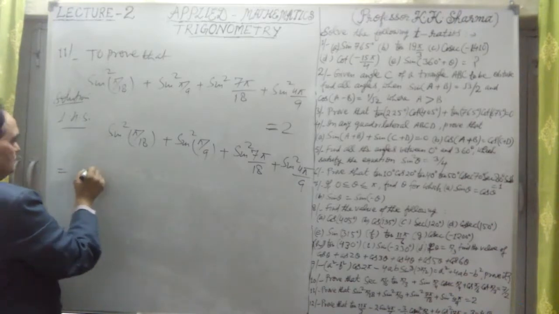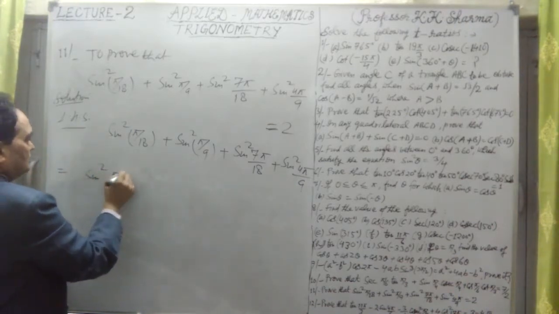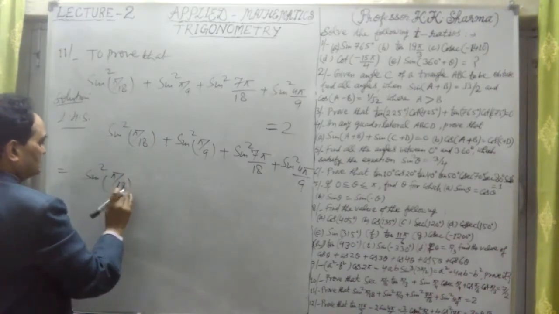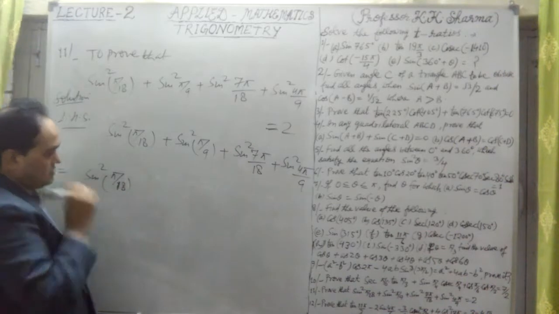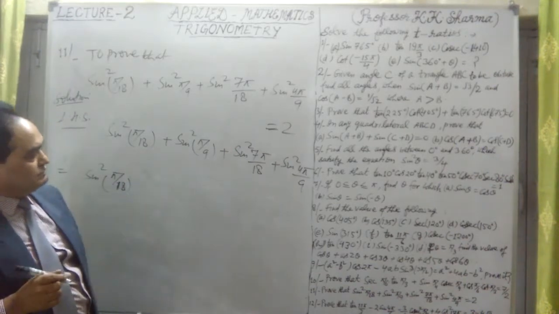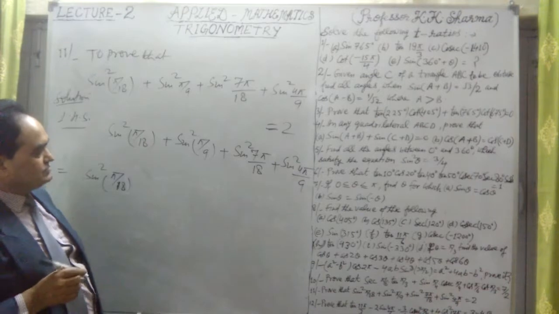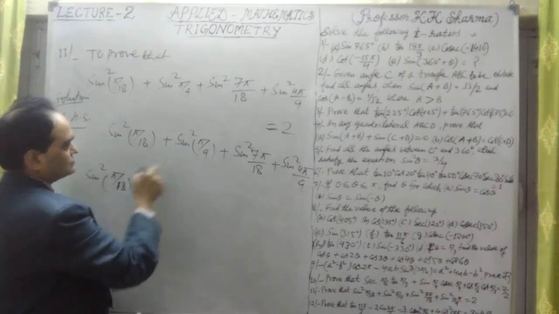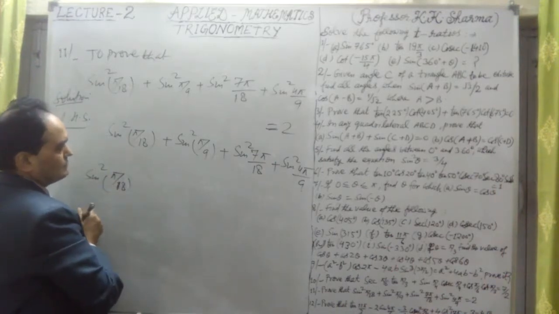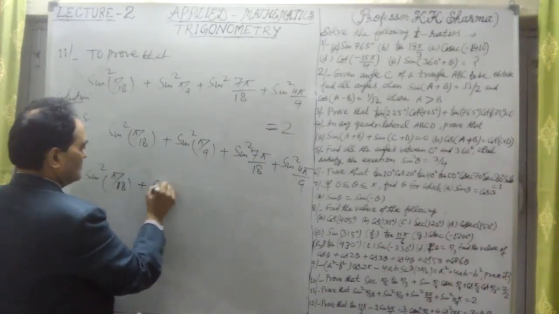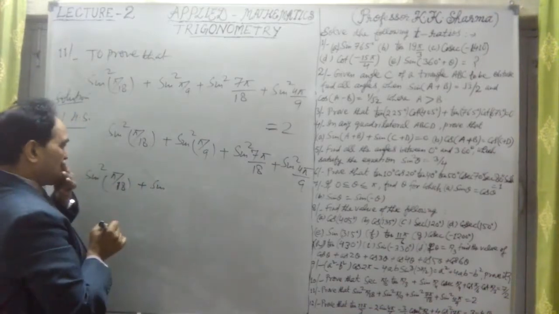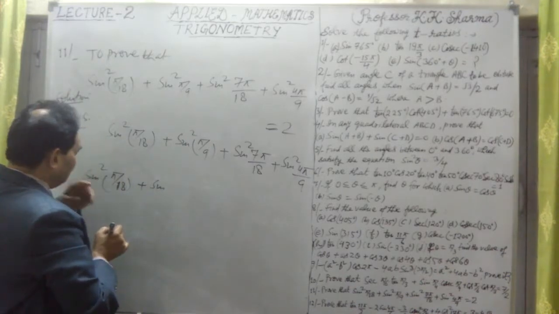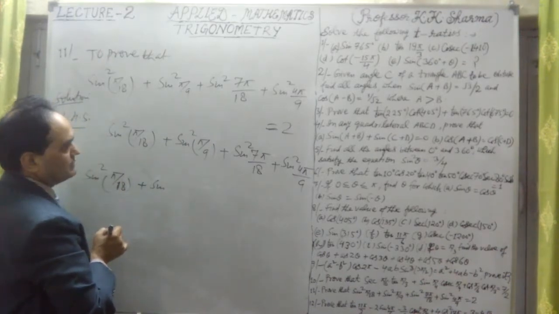So if I write sine square pi upon 18 as it is, let me keep it as it is. Okay, and sine square pi by 9 also as it is. Or if I just write it as 2 pi, okay, let me just keep it as it is. But 7 is 9 to the 18 minus 7 is 11 pi by 18?